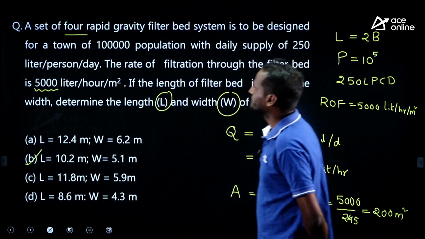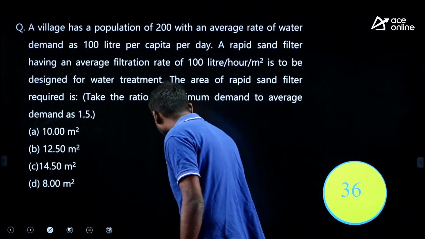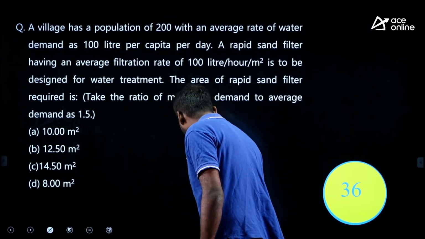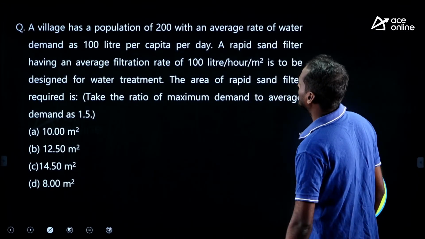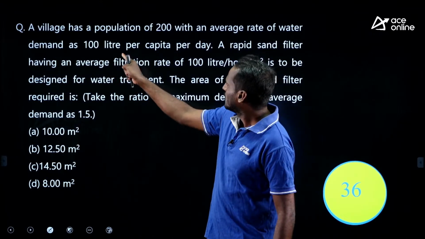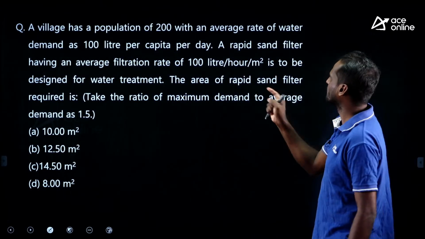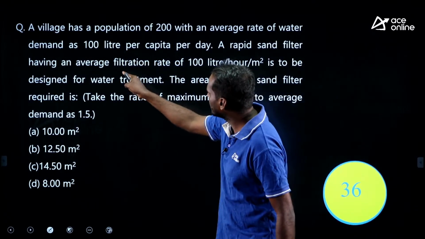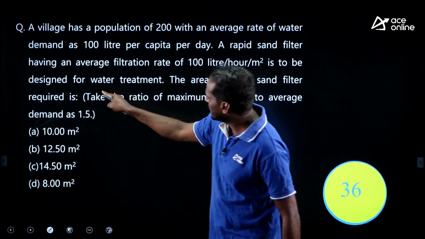Okay, next question. Look at this question. It is also an easy question. Try to solve. A village has a population of 200 with an average rate of water demand as 100 liter per capita per day. Average rate of water demand he has given. A rapid sand filter having an average filtration rate of 100 liter per hour per meter square is to be designed for a water treatment.